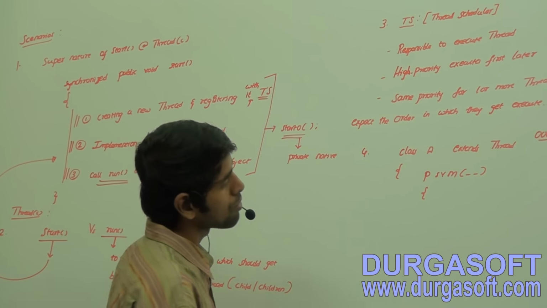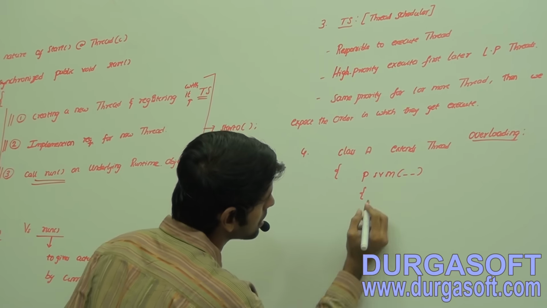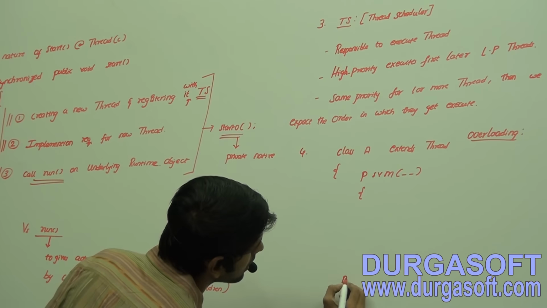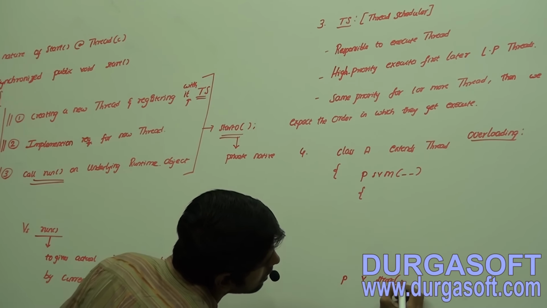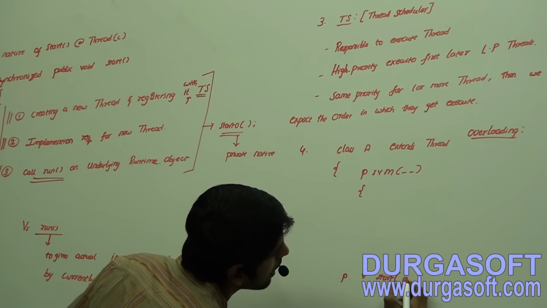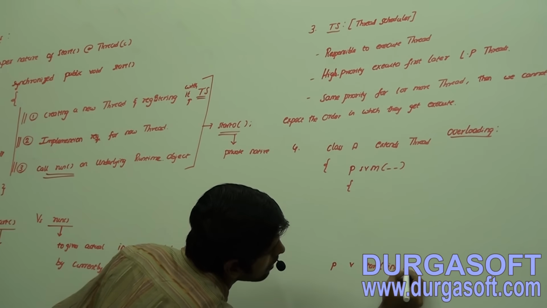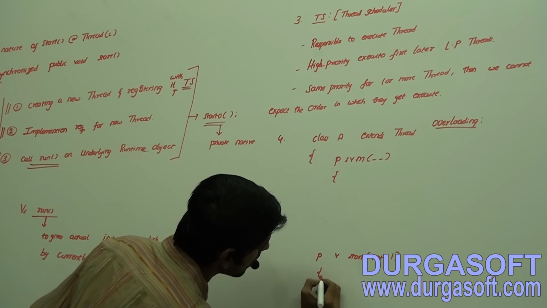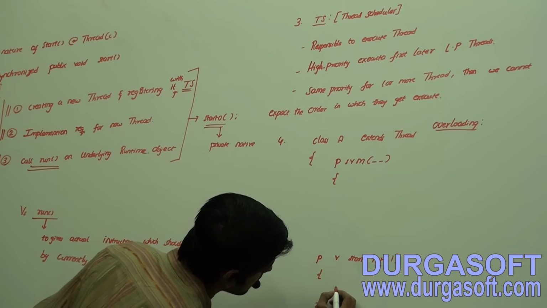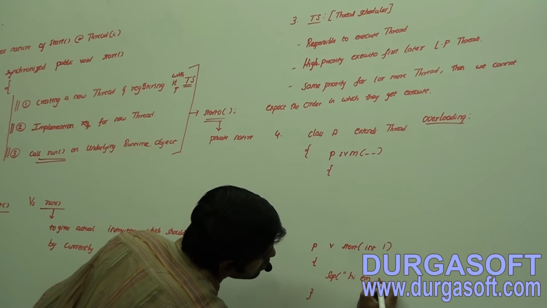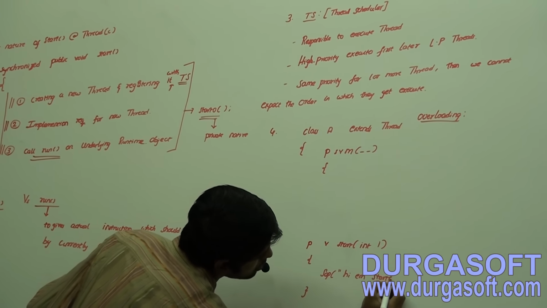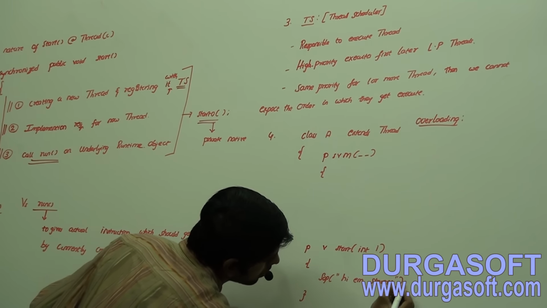Now think that we are having some piece of code. First, let me overload. What is that? public void start(int i). Here we are having the implementation: SOP of "Hi, I am start method". Okay, very good, it is the start method.